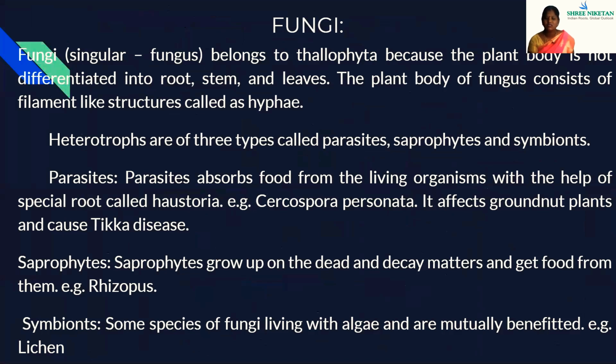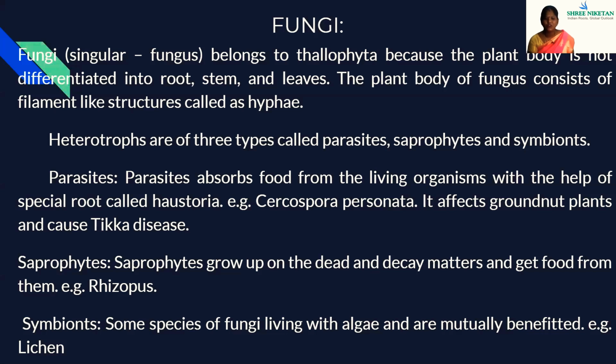Heterotrophs are of three types called parasites, saprophytes, and symbionts. What are parasites? Parasites absorb food from the living organism with the help of special roots called haustoria. Example, Cercospora personata. It affects groundnut plants and causes tikka disease.